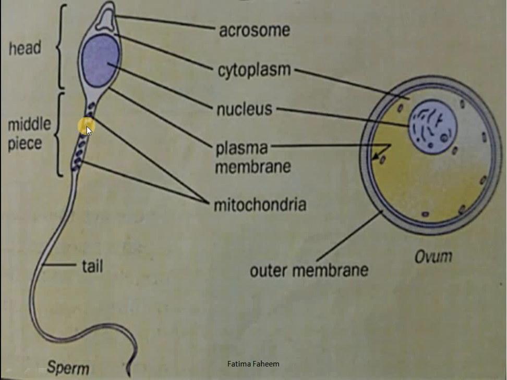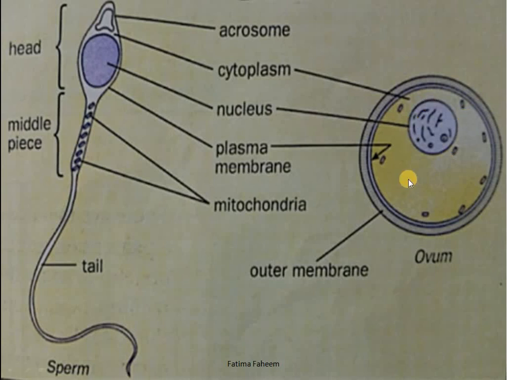The middle piece consists of many mitochondria. Mitochondria are powerhouse of the cell and are responsible for the formation of energy, that is ATP, by the process of respiration. This structure of tail helps the sperm to move. So now we know that the male gamete, which is called sperm, has the ability to move, unlike the female gamete where we do not see any mobility.